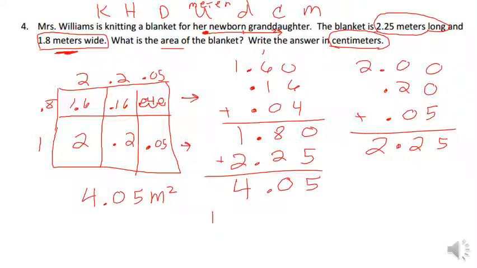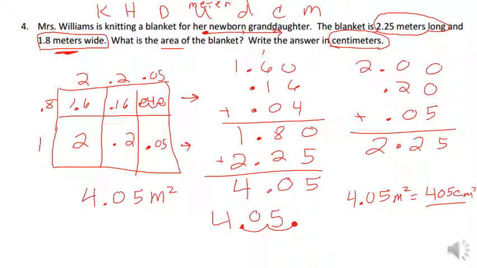So if I have 4.05, I'm taking this decimal, I'm going to move it 2 places to the right. And now our answer is reflected in centimeters. So now we know that 4.05 meters squared equals 405 centimeters squared. So the answer is 405 centimeters.